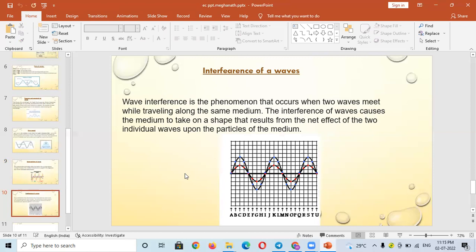As we know, if a wave overlaps with another wave in the same medium, then it is called an interference of waves in a medium.